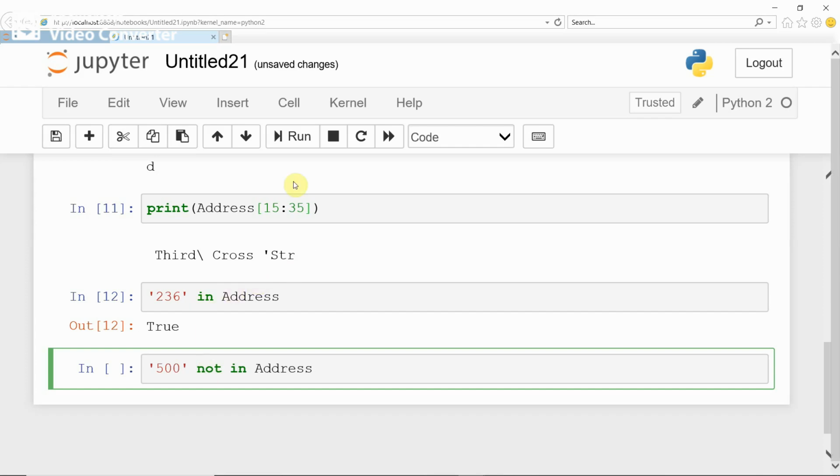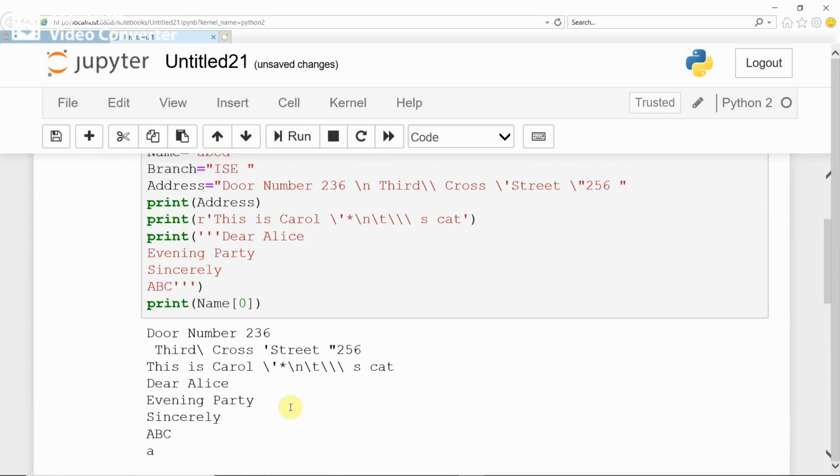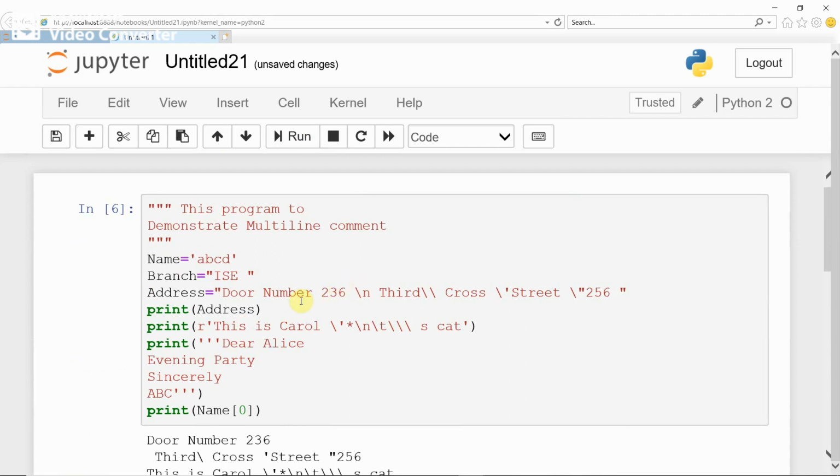Okay, run. It is also true because 500 is not there in the address. If you want to search for an input string in the given string, then you can use the in and not in operators. In and not in.